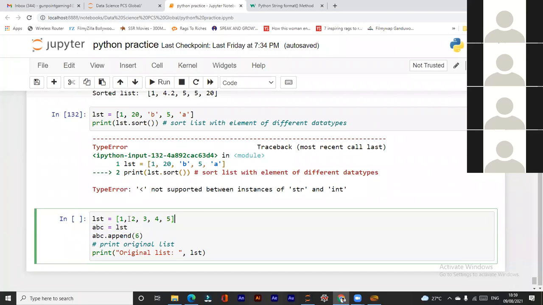Now suppose this data is given by the client. This is a very important data.